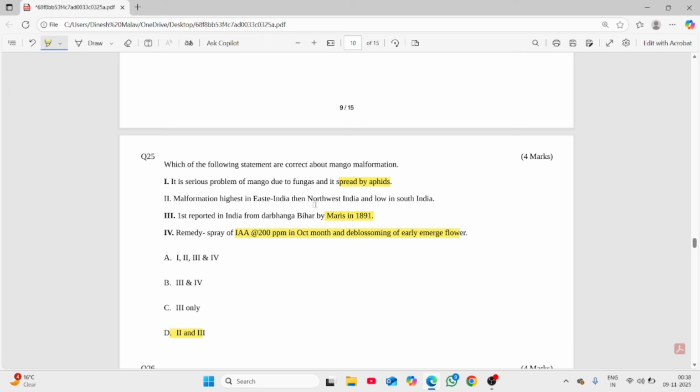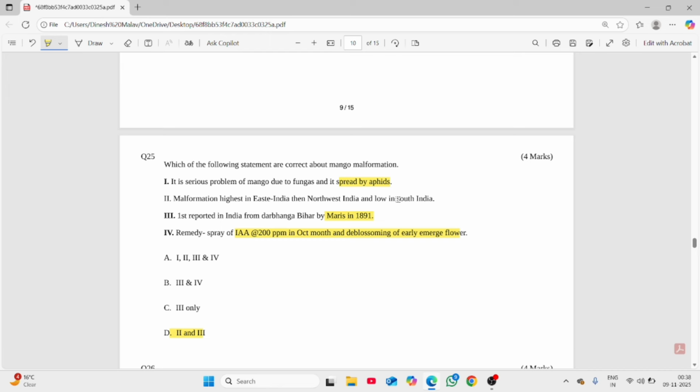So I will give you some basic information. Note, students, what actually happens in malformation. Malformation is typically temperature dependent. If we consider climate as a major problem of malformation, temperature plays a huge role. Low temperature is found to be very much conducive for malformation. In South India, we don't have winters, we don't have low temperature, so it is a tropical type of climate.